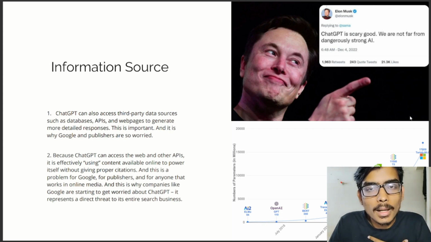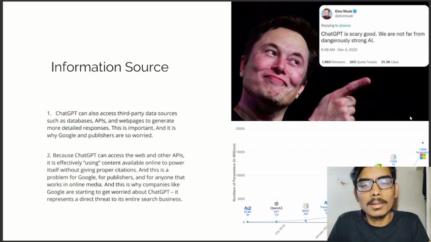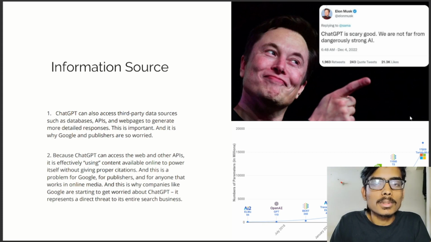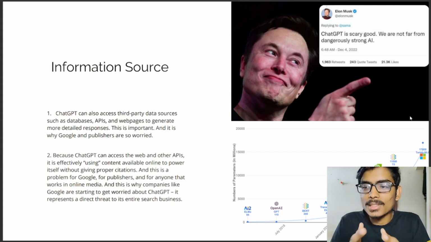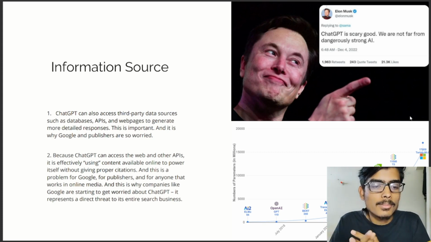If I read that answer, I will be completely satisfied that yes, the answer might be correct. It will be a probability of my being satisfied greater than 50%. Okay. So it is important that it can also access data sources such as databases, APIs, and web pages. That is why Google and publishers are so worried. As Elon Musk also said, you can see ChatGPT is scary good. It is good, but it is scary. We are not far from dangerously strong AI.